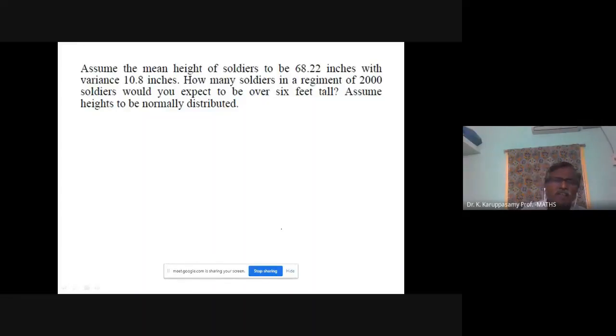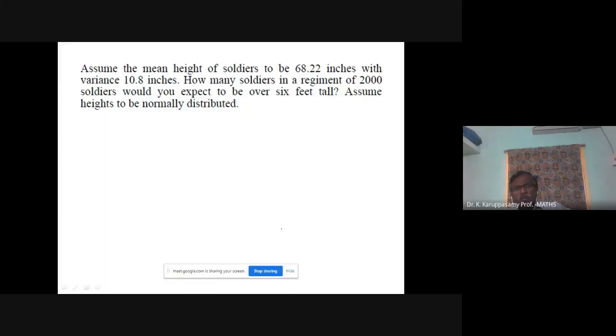How many soldiers in a regiment of 2000 soldiers would you expect to be over 6 feet tall? 1 feet means 12 inches, so 6 feet is 72 inches.